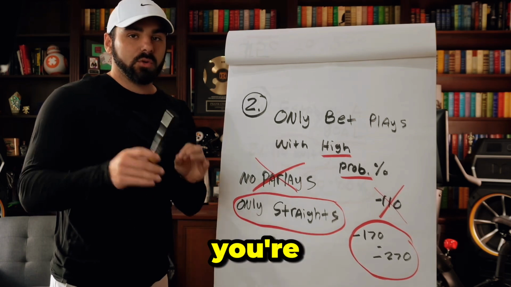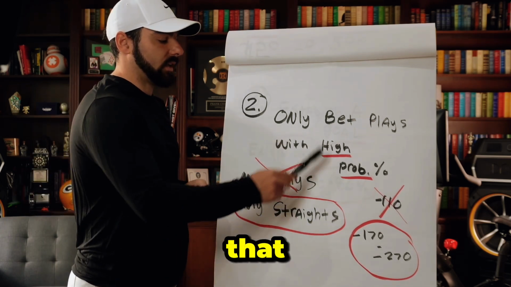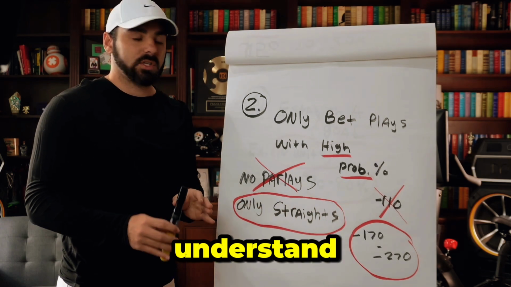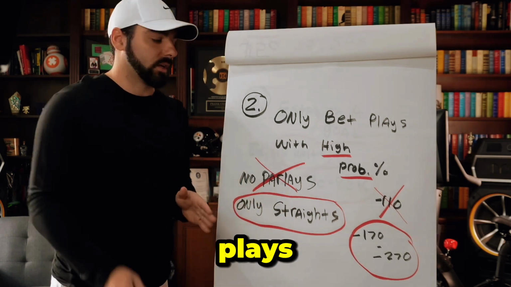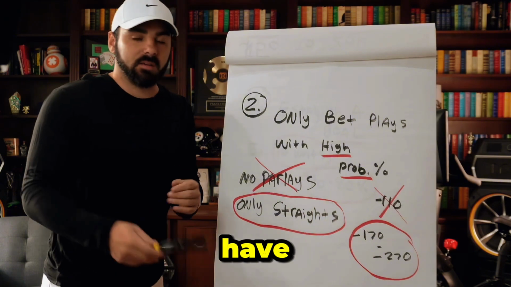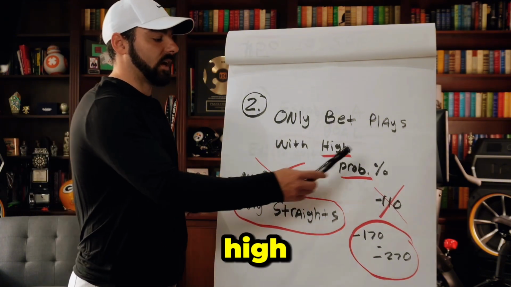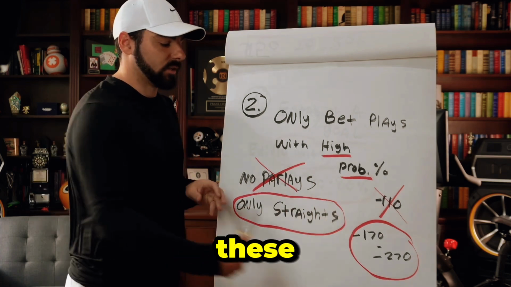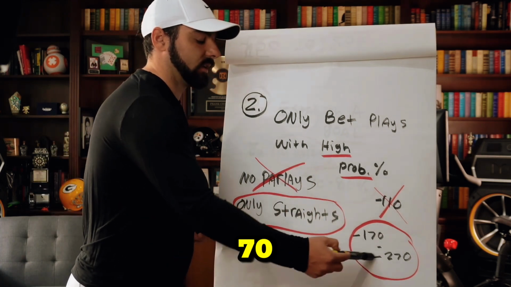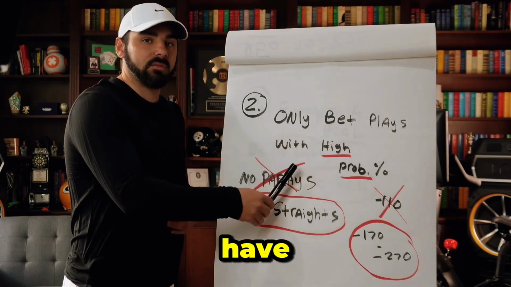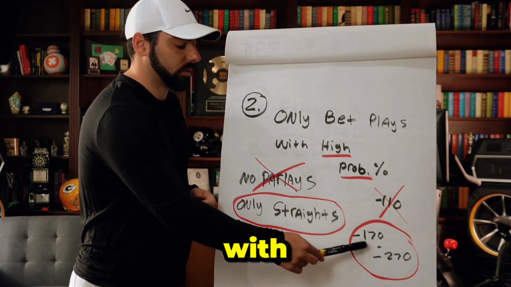Step two, you're only going to bet plays that have a high probability percent. Okay? You have to understand that you're not betting plays that are minus 110 that have a 50-50 chance at winning. You're not doing that. You are betting high probability percentage plays. These plays are going to fall in that category, minus 170, minus 270. Now, they need to correlate and have the right probability percentage to line up with these odds.